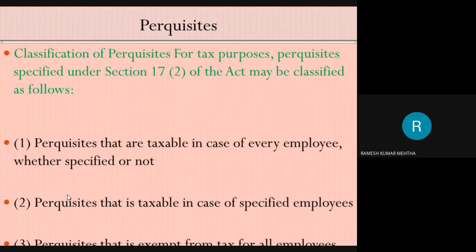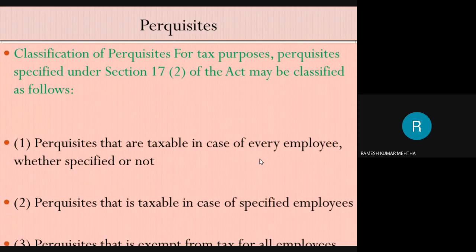So, number one, if you look carefully, it is written: perquisites that are taxable in case of every employee. Certain perquisites are there, for example, rent-free accommodation. Already I told what rent-free accommodation is.